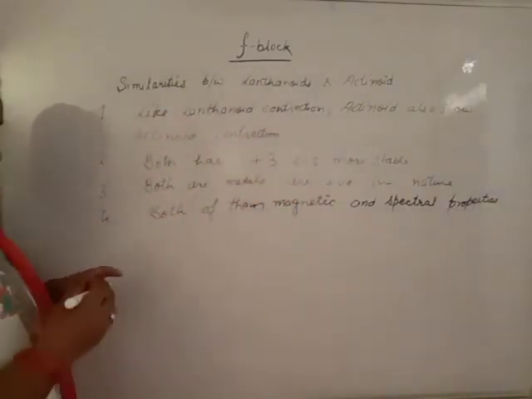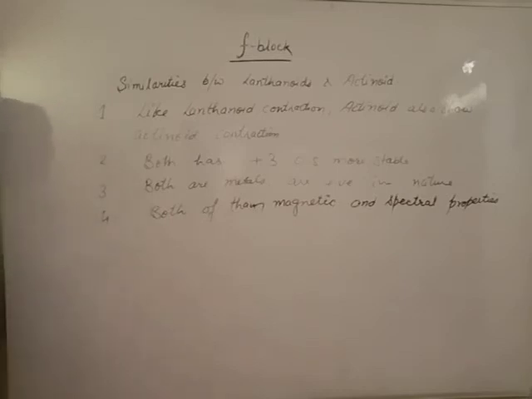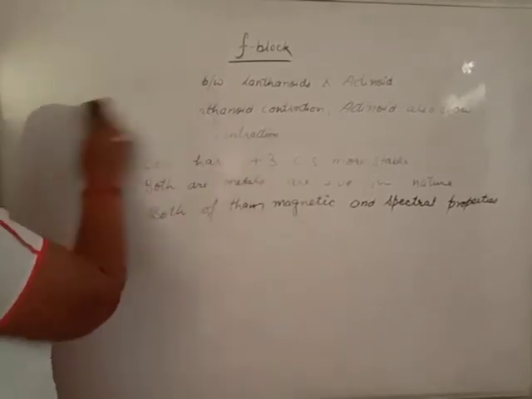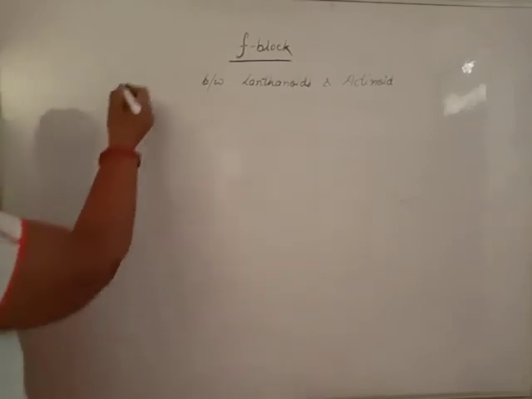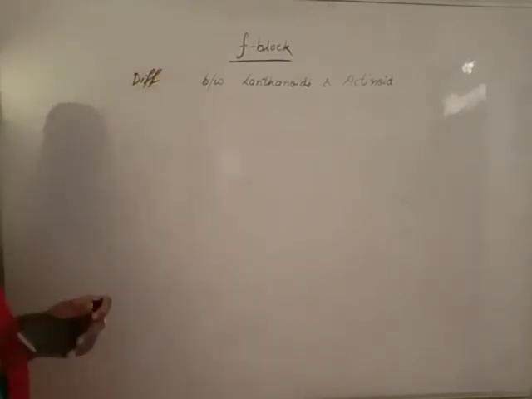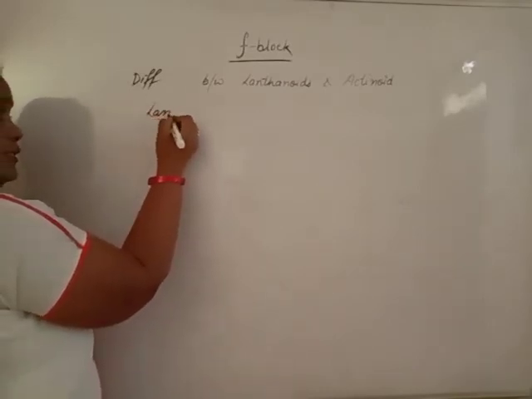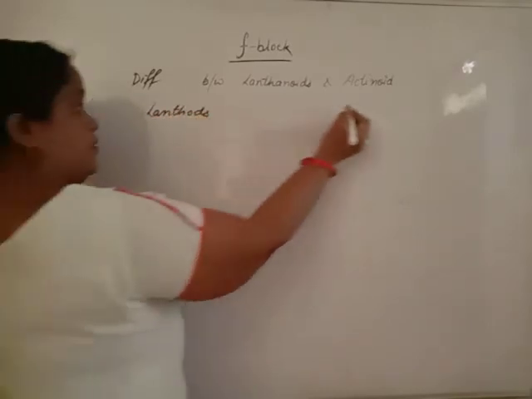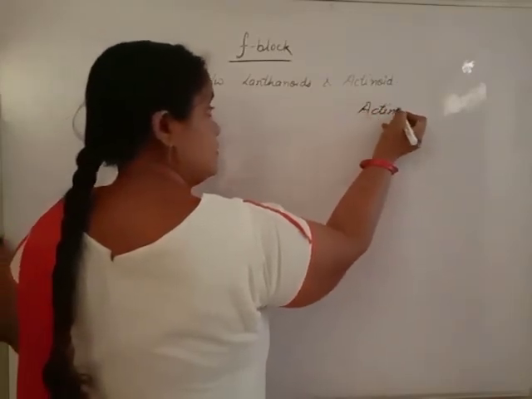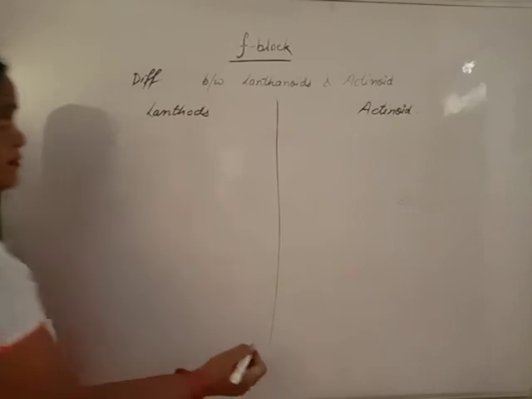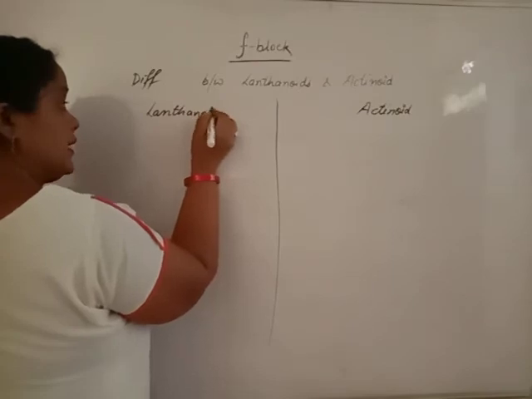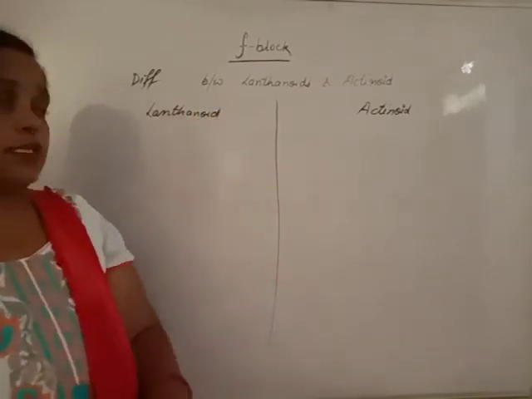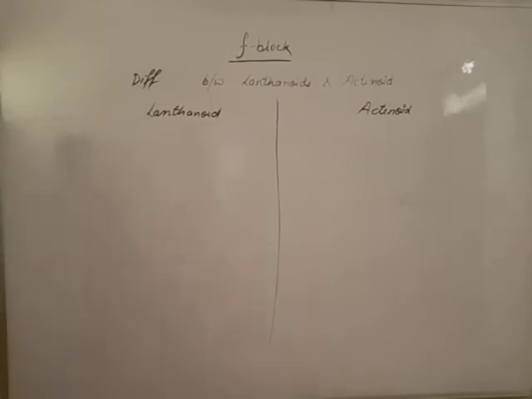Then, beta, differences. What are the differences between lanthanoids and actinoids? Beta, there are some differences. This is not the difference that lanthanoids are 4f series and actinoids are 5f series. It is not the difference. These are the basic behavior.